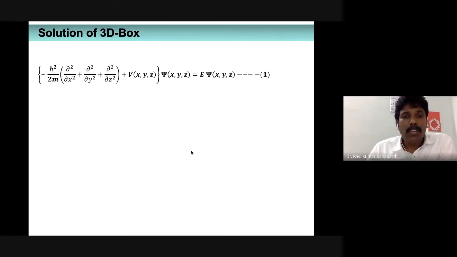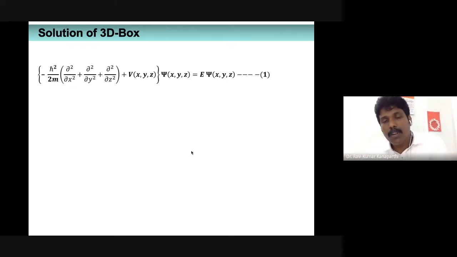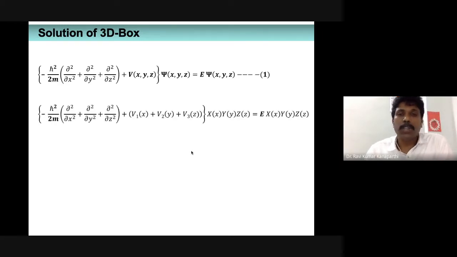Now, this is the expression of the time independent Schrodinger wave equation, where there is no time coordinate. The time coordinate is basically removed. Why? Because it is an example where its potential energy is not going to change. Therefore, from the wave function, the time variable has been removed. Similarly, from the potential energy, the time variable has been removed. That's all. Now, this is something that we have to solve. How do we solve this particular thing?